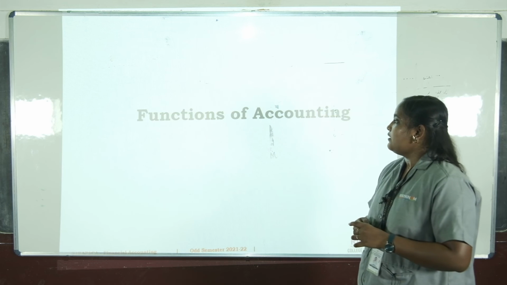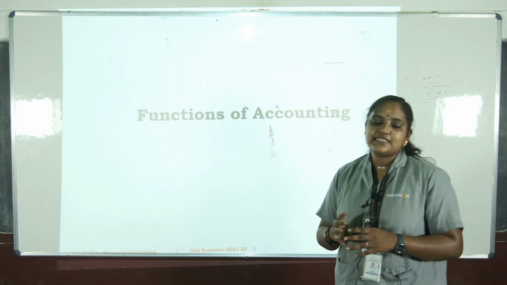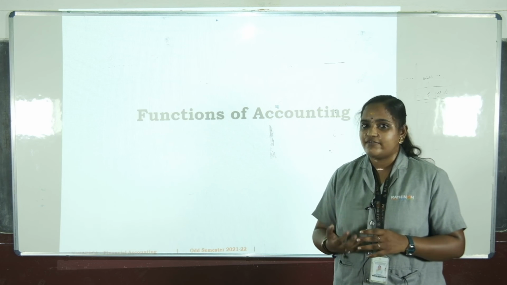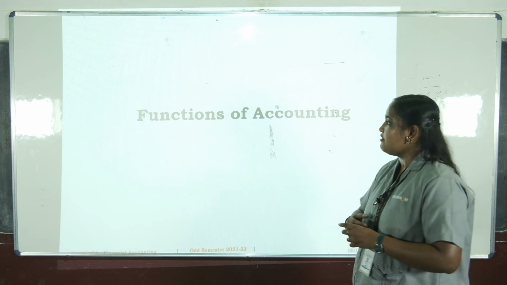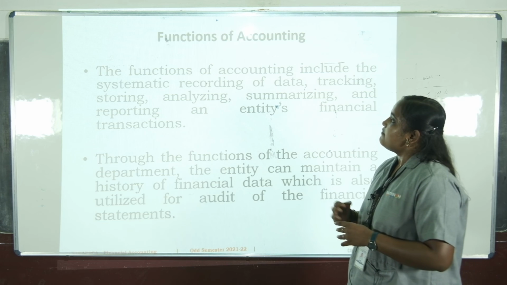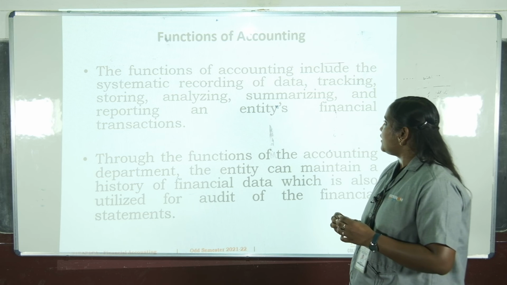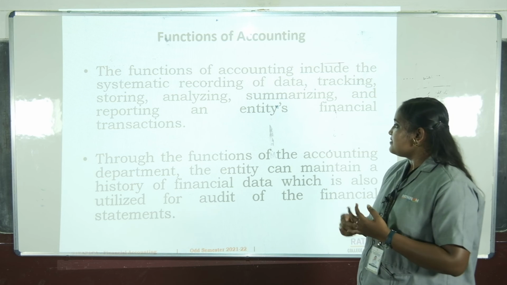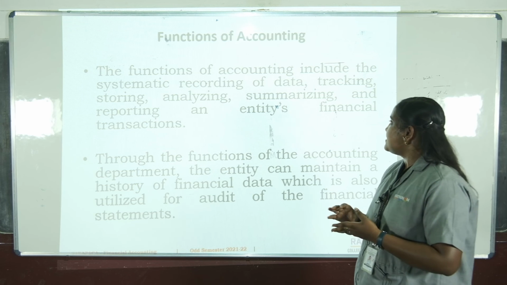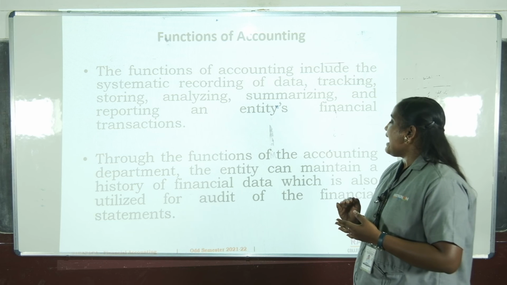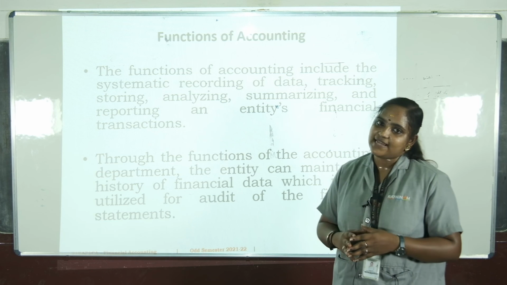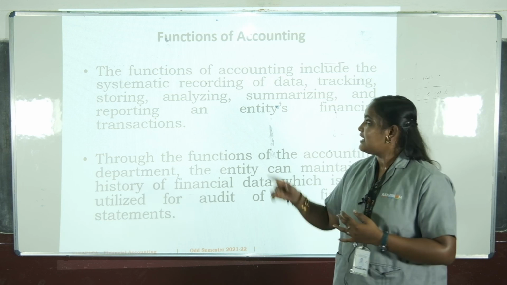Next, functions of accounting. Previously we saw the objectives; next one is functions. The functions of accounting include the systematic recording of data and tracking, storing, analyzing, summarizing and reporting an entity's financial transactions. The first function is summarizing.